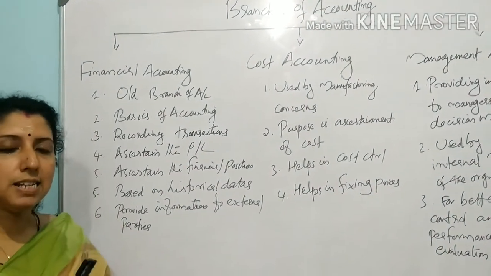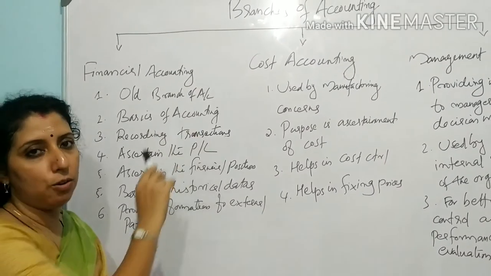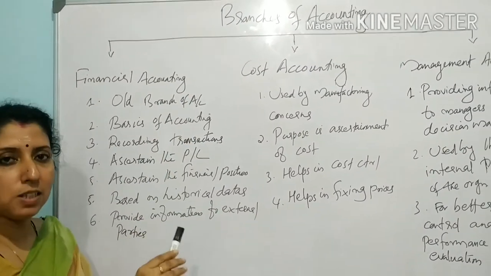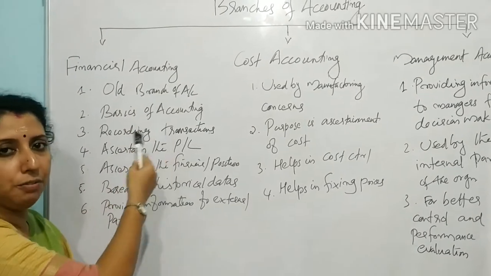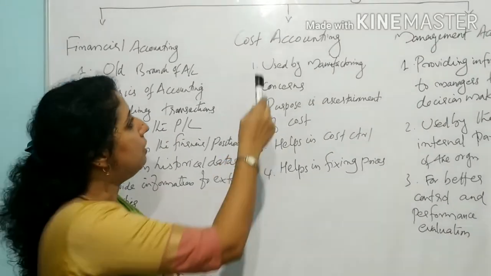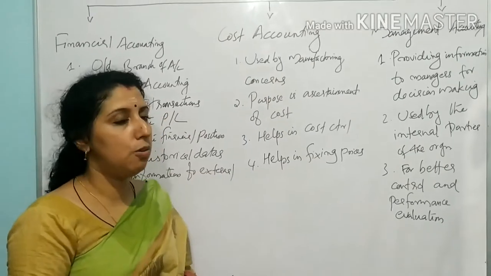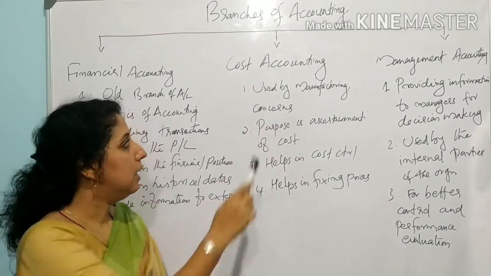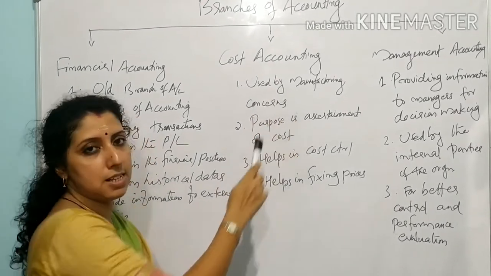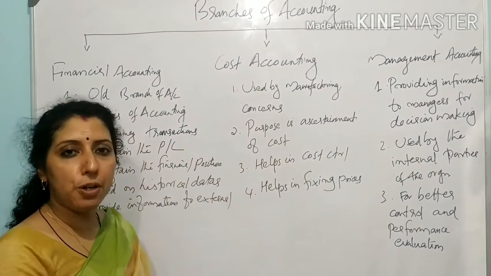So the basics of accounting, that is financial accounting. All other branches of accounting completely depend on this basics of accounting, or financial accounting. Okay. Then second one, cost accounting. What is cost accounting? See, cost accounting is mainly used by the manufacturing concern. It is used by manufacturing concerns. It is more useful to production companies.